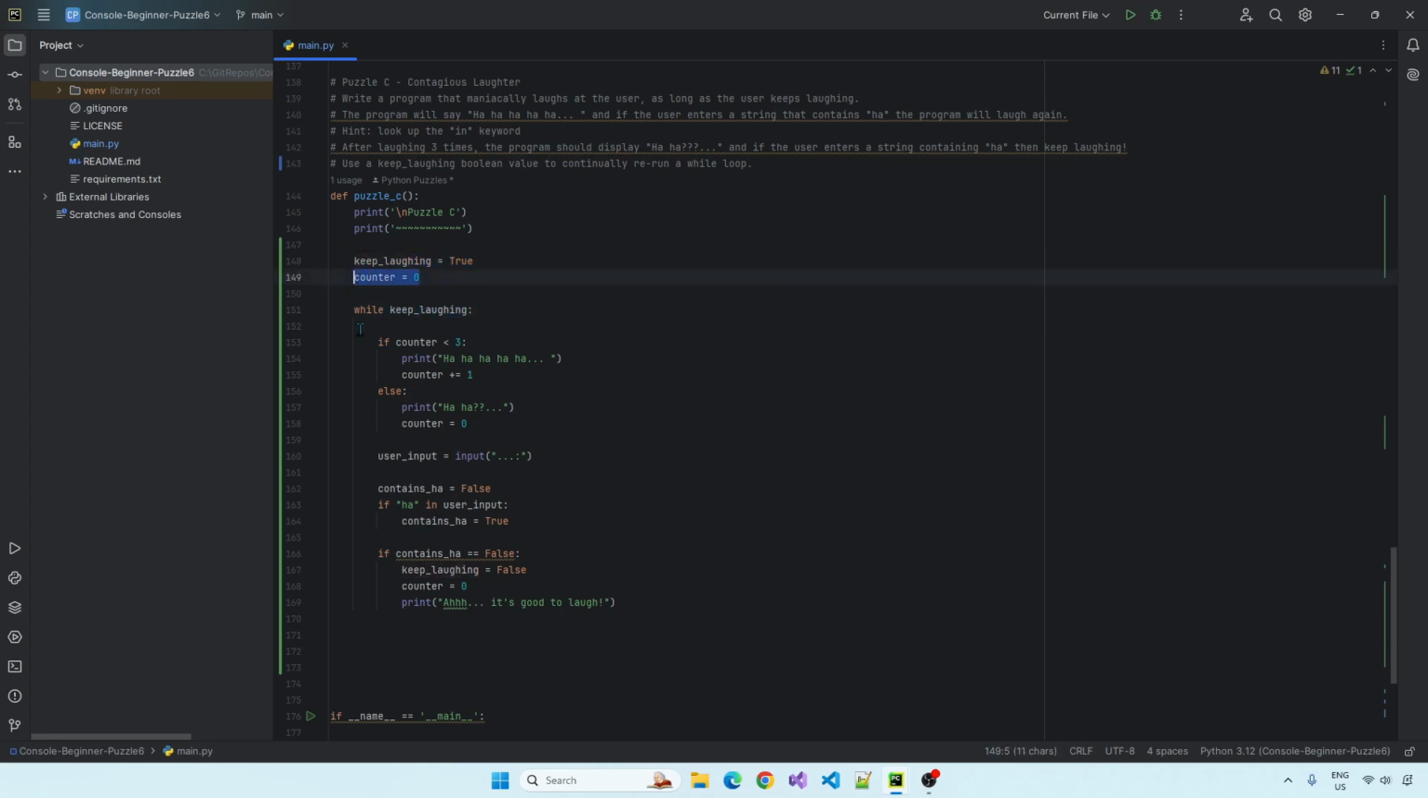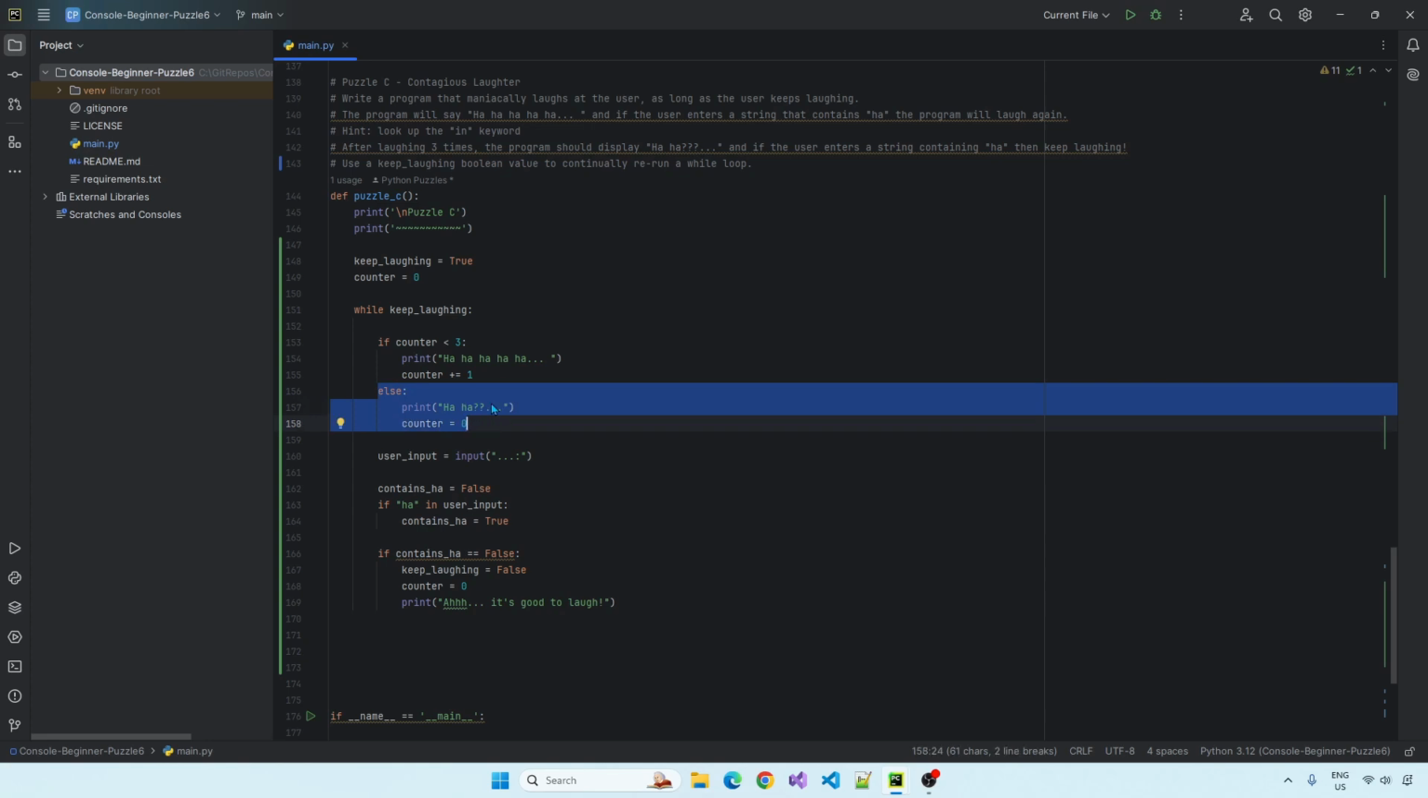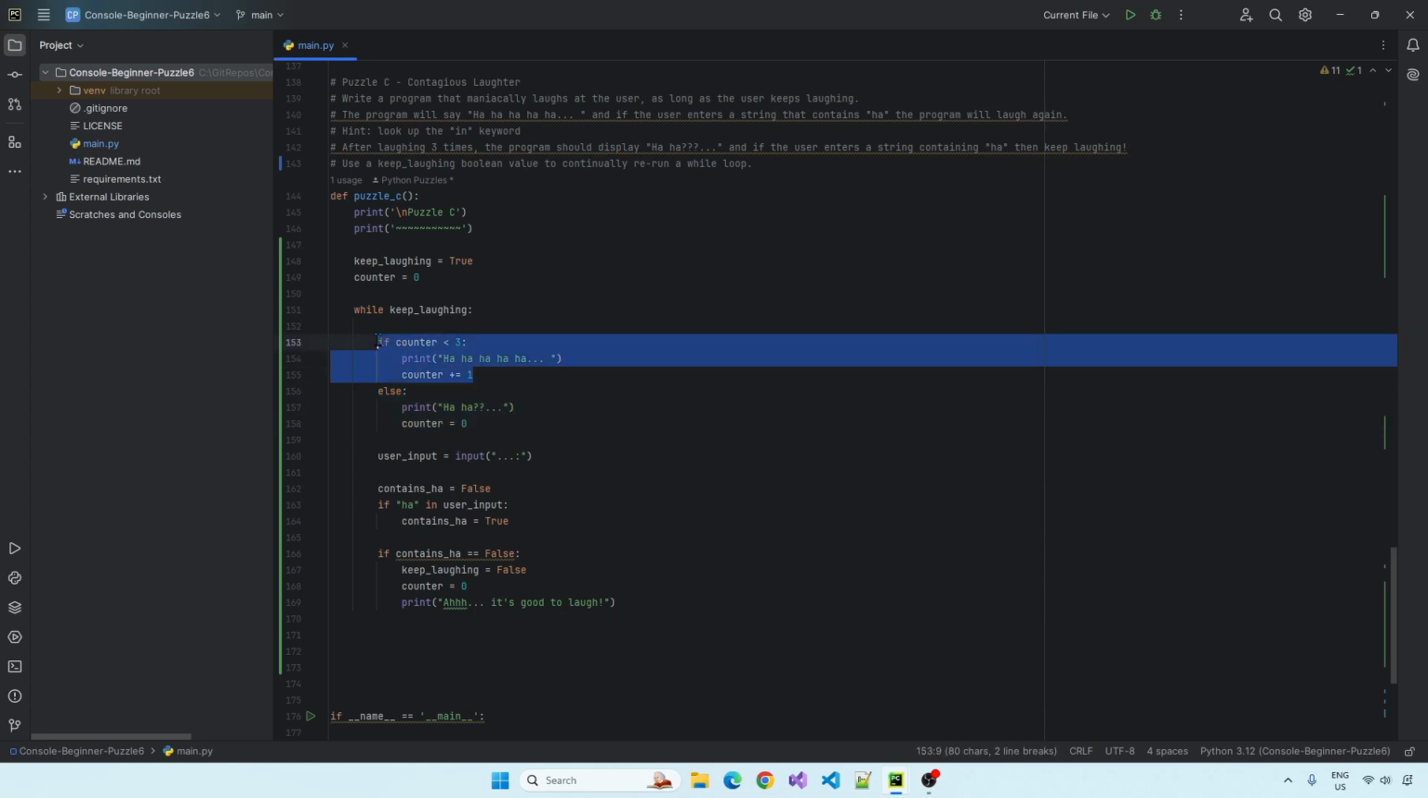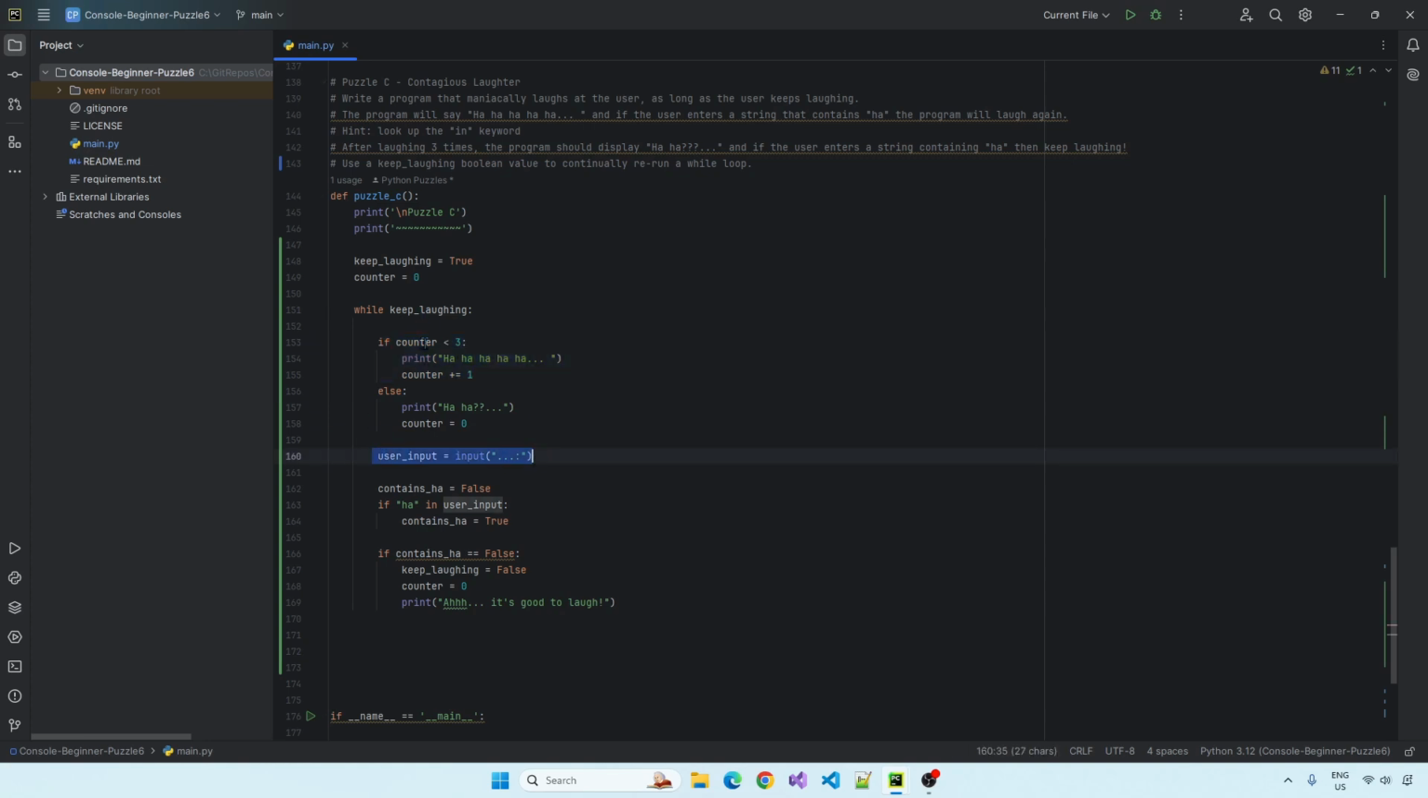Set the counter to 0. So the while loop runs its first loop. It checks, is the counter less than 3? And it is, because it's 0. It prints that, and then it increments the counter. This won't run because this is an else statement. It matches the first part. It'll then ask for the user input. So we're just continuing down inside the while loop. Everything's indented, so it's all inside the while loop.